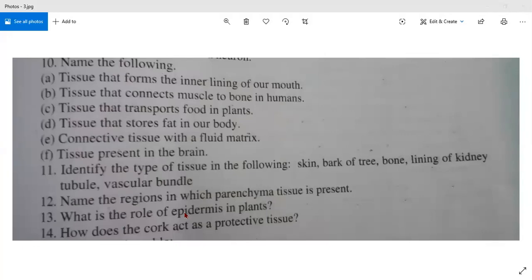Identify the type of tissue in the following. First part is what? Skin. Now in skin, which type of tissue are we having? Epithelial tissue. Very good, epithelial tissue. Thank you, children. I am muting you. You gave me the answers.